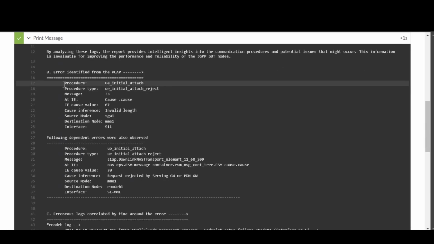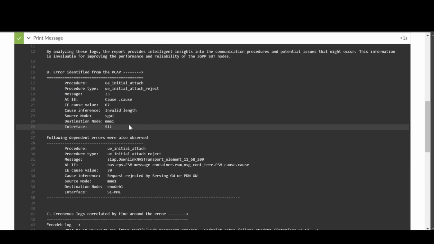This is the main issue identified from the PCAP, which says that a particular IE had invalid length. That particular IE was contained in a message that was being transported from S gateway to MME through S11 interface. The following dependent errors were also observed. First, we had an invalid length issue with some information element, which presented itself as a request rejected by serving gateway or PDN gateway when it was transported back from MME to eNode B through S1 MME interface.